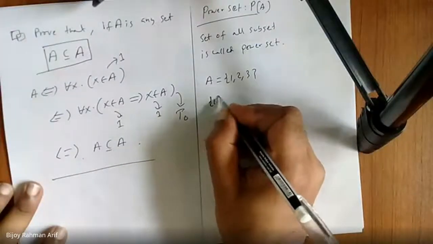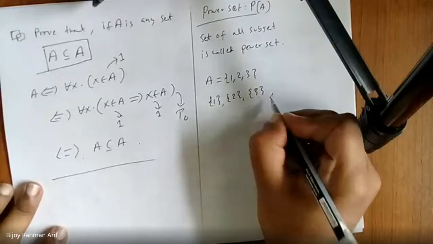Only 1, only 2, only 3, then {1, 2}, {2, 3}, {1, 3}, then {1, 2, 3}, and no more. And there will be the null set. The null set is always a subset of any set. We know that from before.